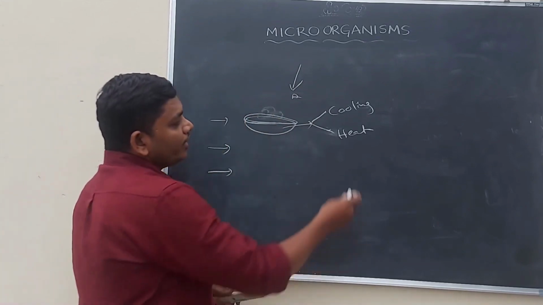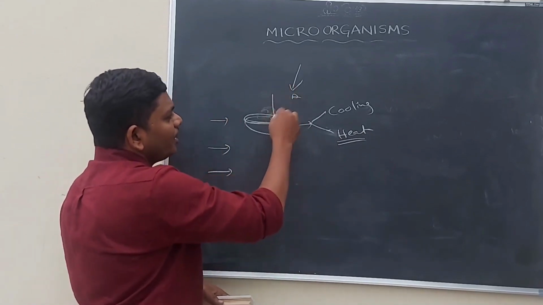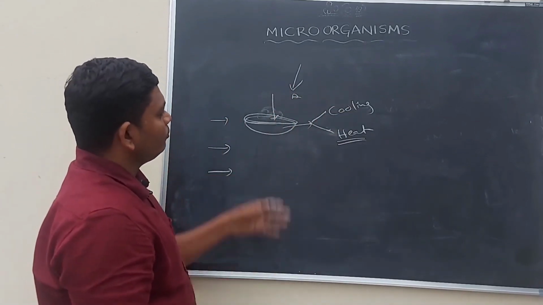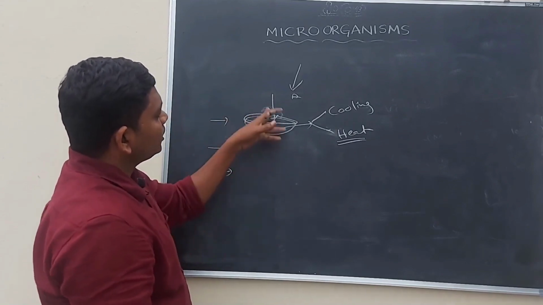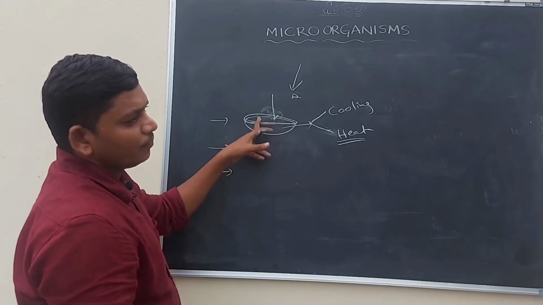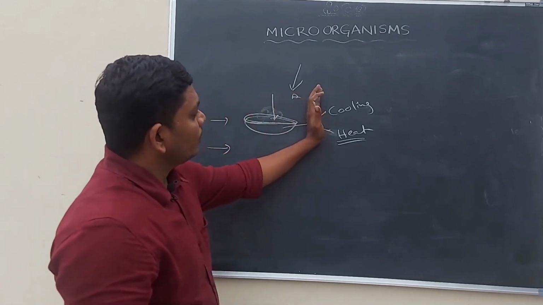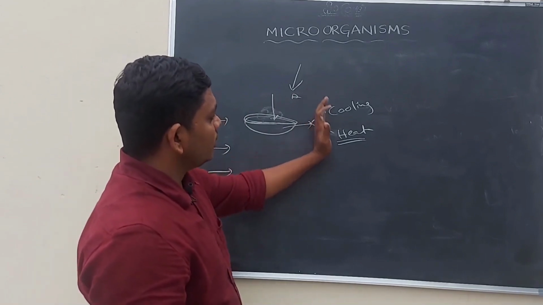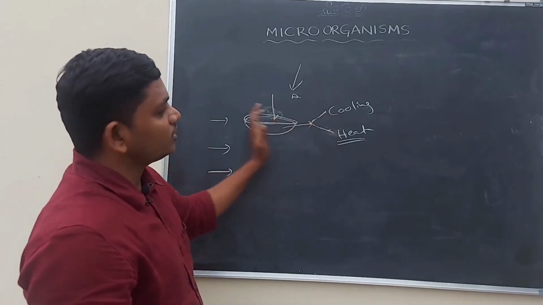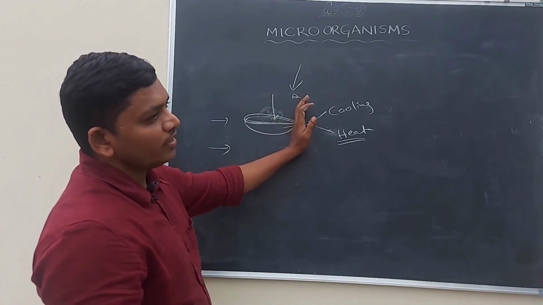And if we heat the food material, the bacteria, fungus or viruses in it will die and the food will be good in taste and looks. In these two ways we can preserve the food materials at home. This is the first method of preserving food material.